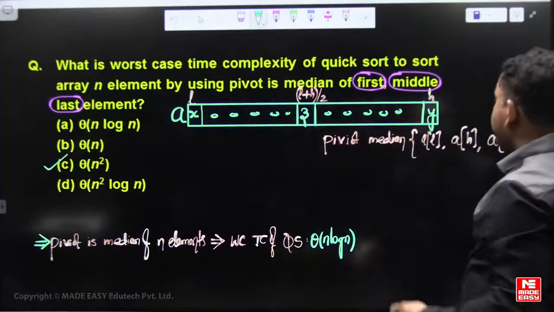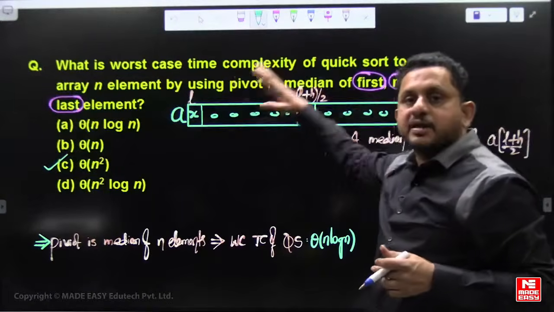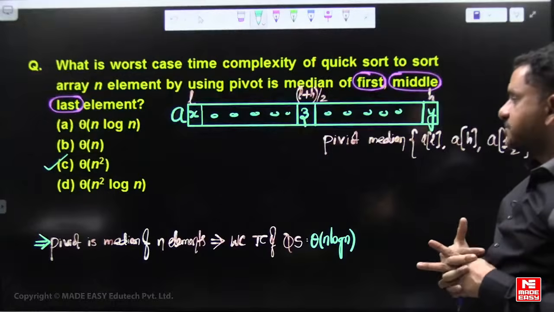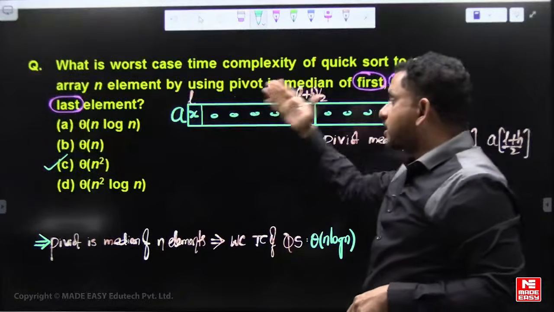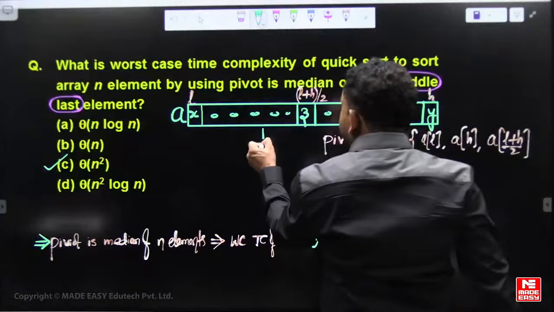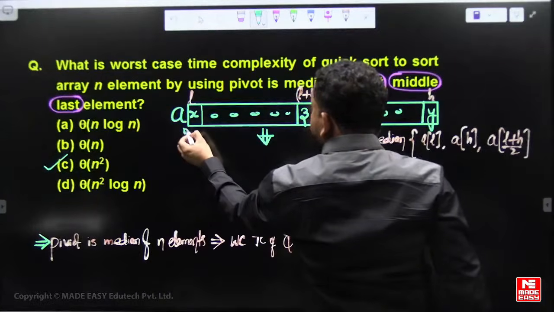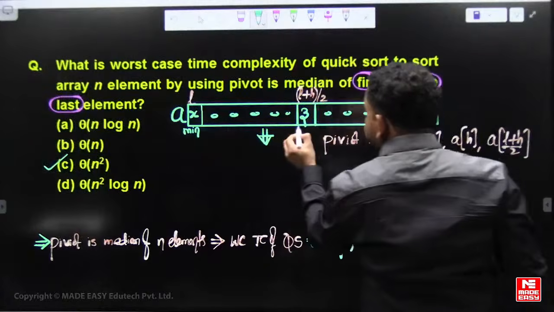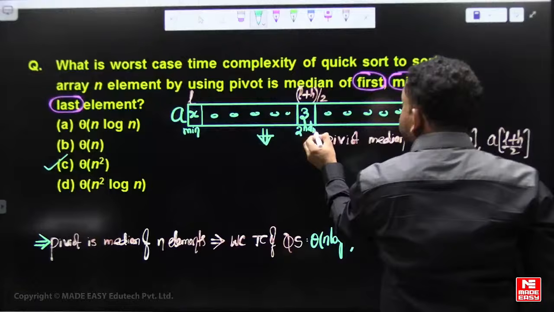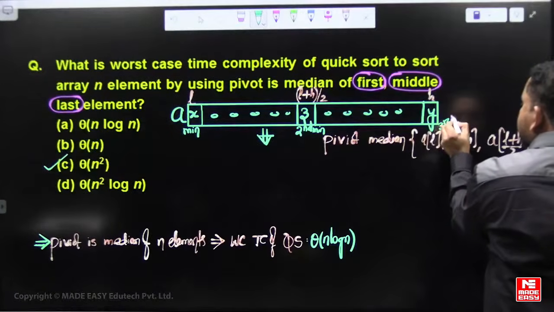Because the median of first, middle, last can be close to A of low or close to A of high. After partition, suppose the first element is the first minimum, the middle element is the second minimum, and the last element is the third minimum.